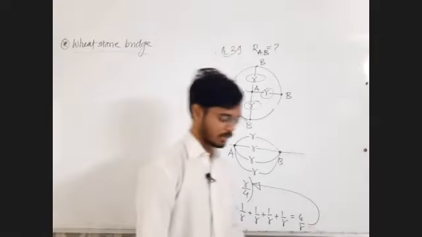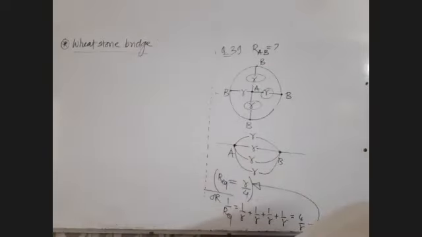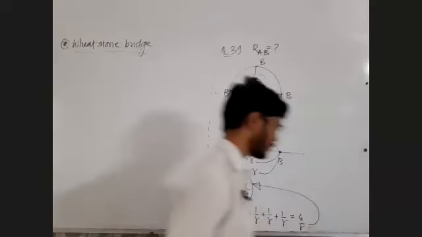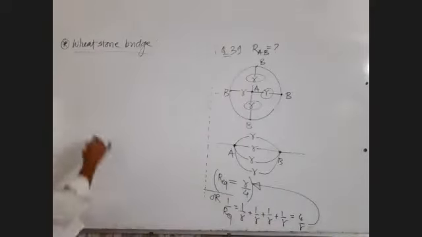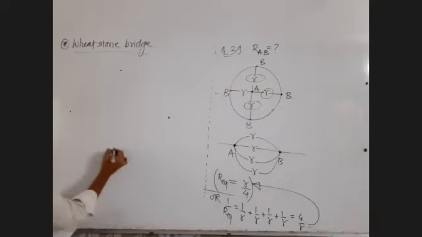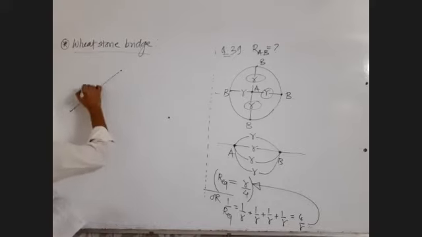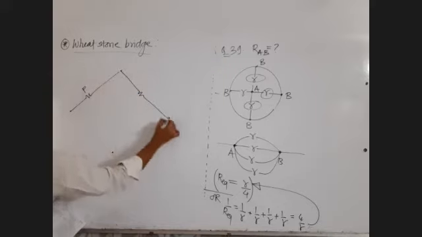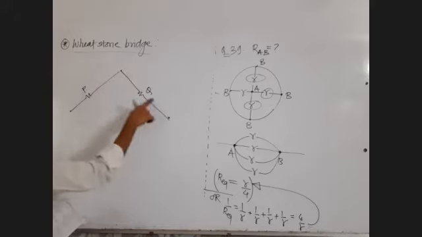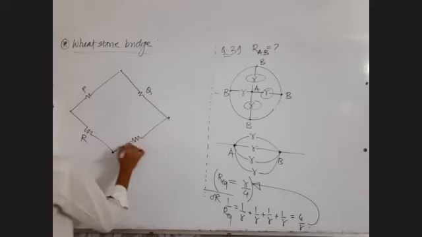Let's write what is Wheatstone Bridge, and let's write the condition of balanced bridge. When is the bridge said to be balanced? Let us write that. Everyone, draw the Wheatstone Bridge along with me. Diamond. First resistance P, second resistance Q, then R and S. P, Q, R, S, 4 resistors.